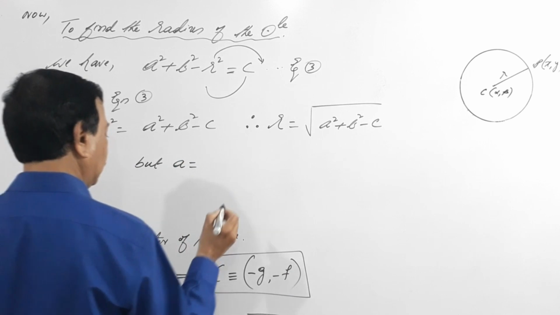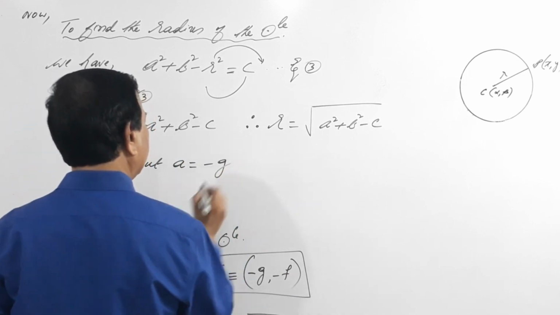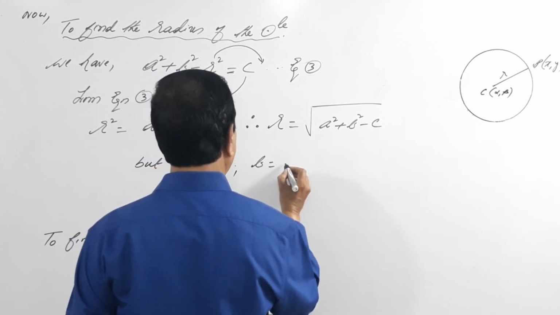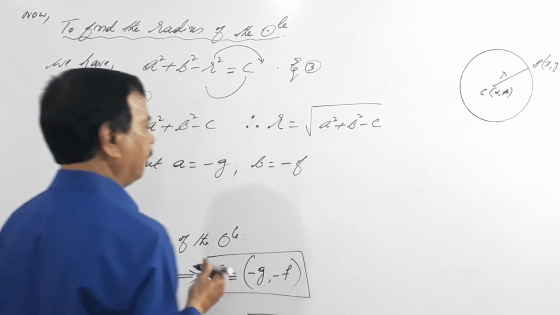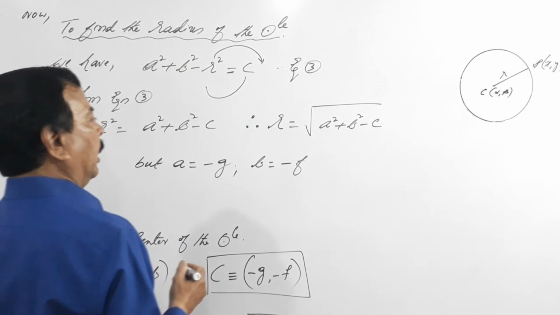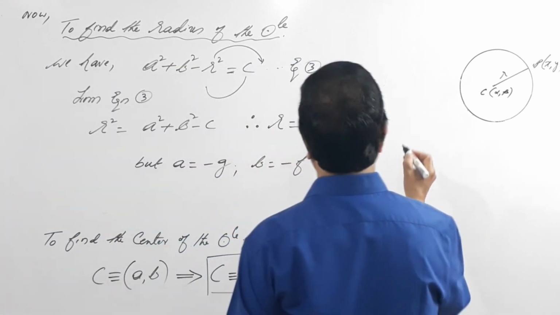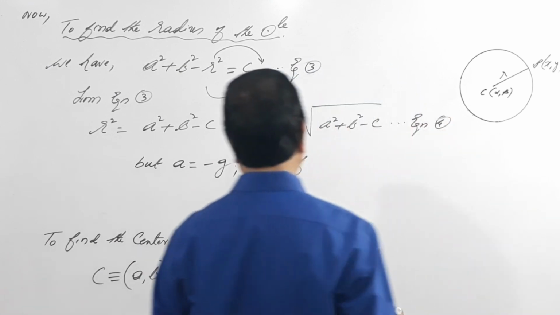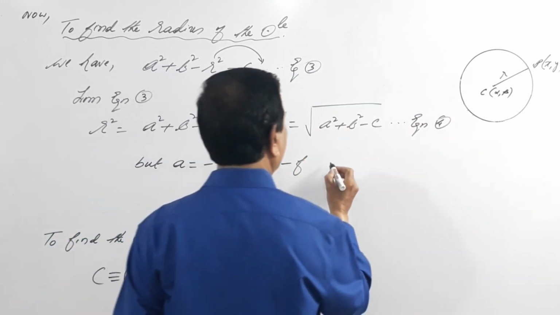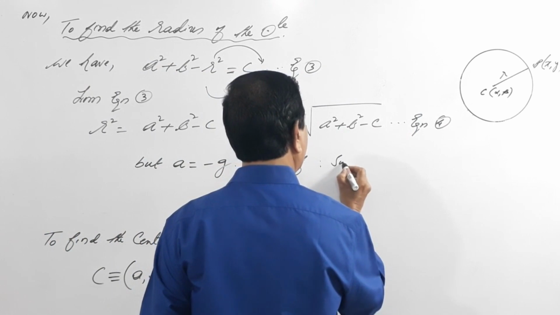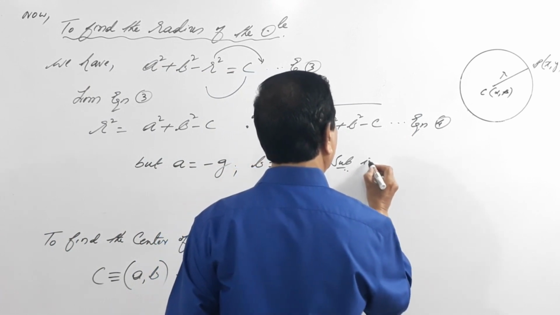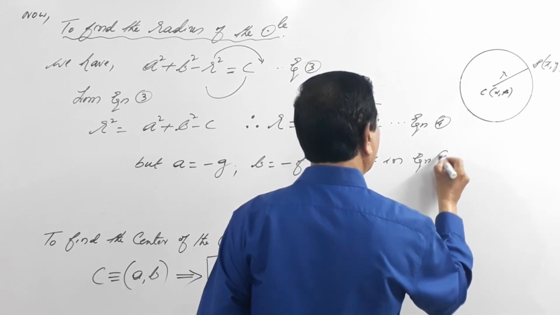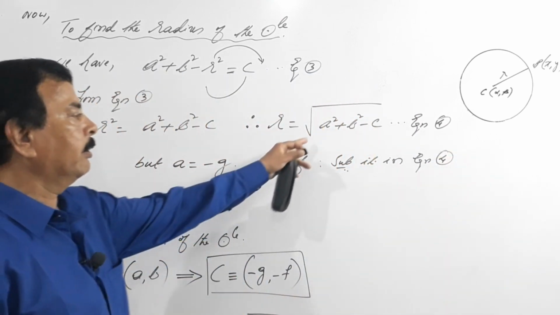A equals to minus G and B equals to minus F. I call this equation 4. Substitute it in equation 4. This is our equation 4.